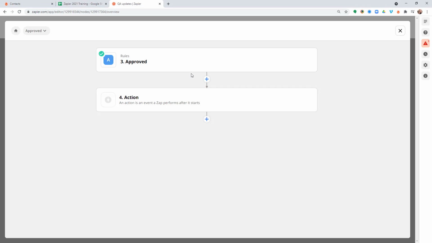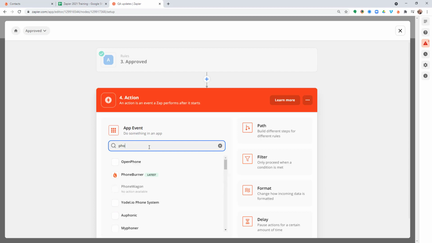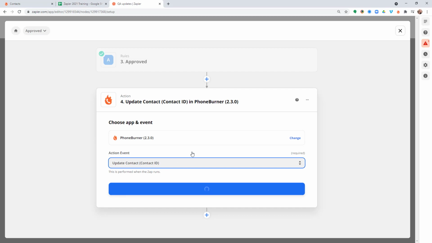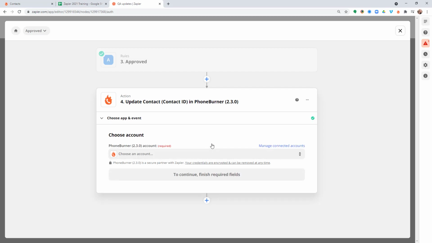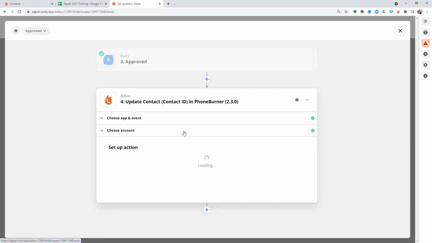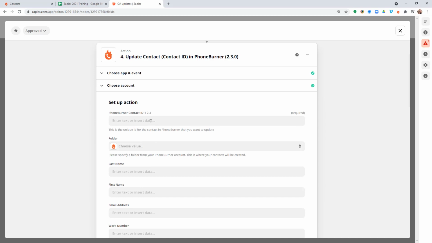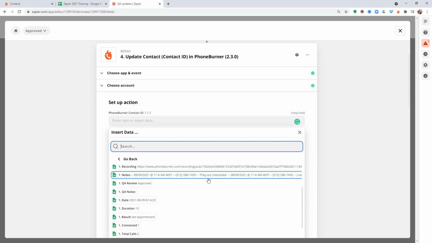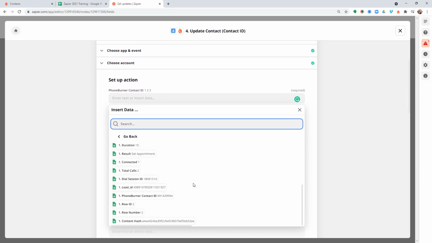Now that we have that, we need to determine our action. What are we going to do now that we've identified something that needs to go down this path? Let's add our action, and we're going to update that record in PhoneBurner. So we're going to update the contact in PhoneBurner. I'm going to continue. We're going to choose our account. Let's continue. Now we need to set up the action. We need to make sure that we've got the contact ID. Remember, we did log that in our doc. So we're going to grab the contact ID here from the PhoneBurner contact ID field.